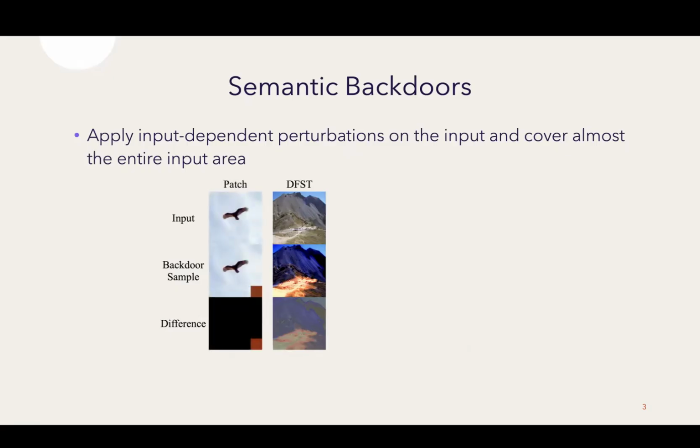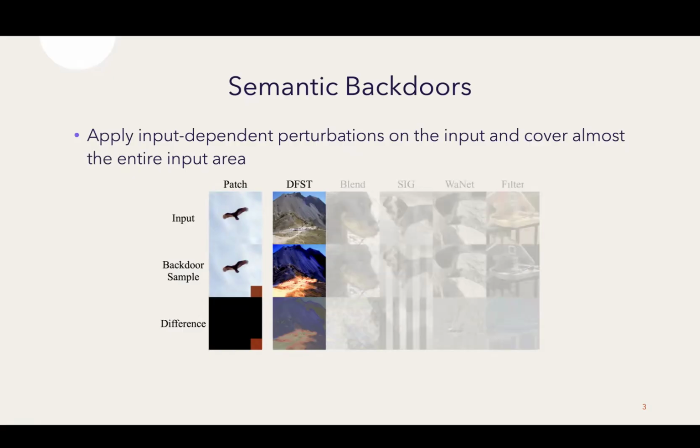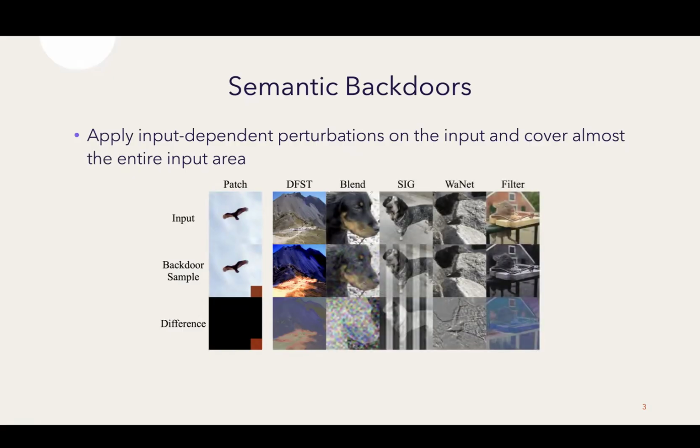This is very different from a patch attack where the backdoor trigger is localized into a specific location and it only changes within that location. The semantic backdoors modify all the pixel values on the image and they preserve the semantic meaning of the original image. There are all sorts of attacks, and this is a list of possible attacks.